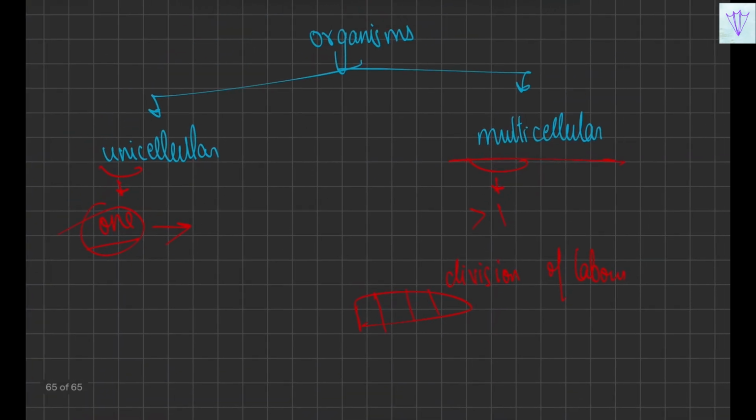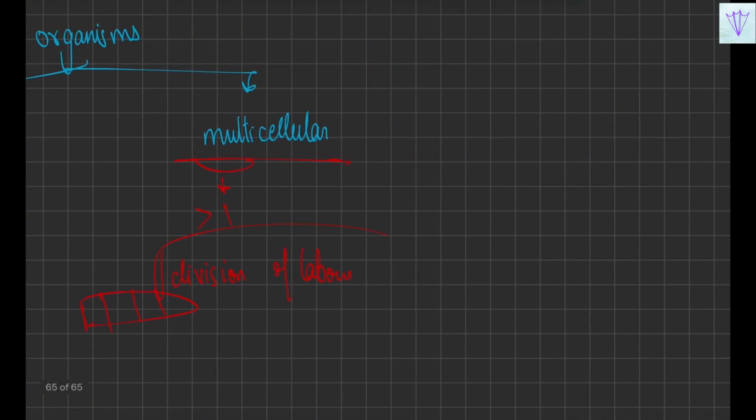So when we speak of the division of labor, then a group of cells which perform the same function will form a tissue.